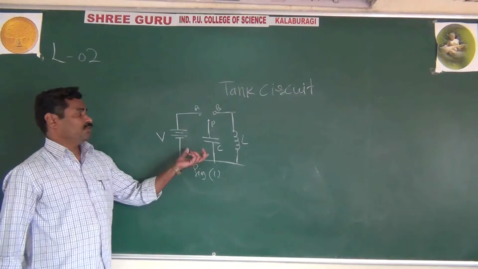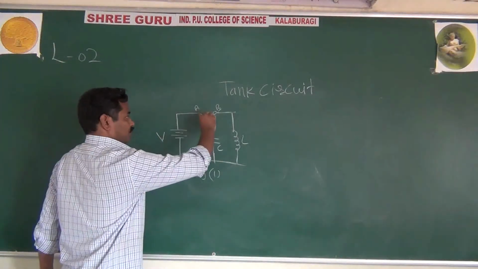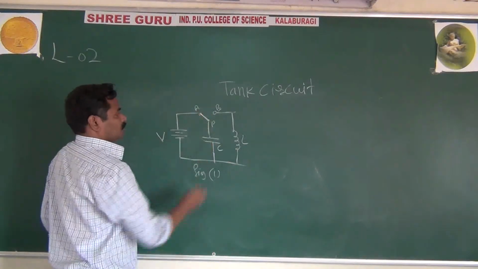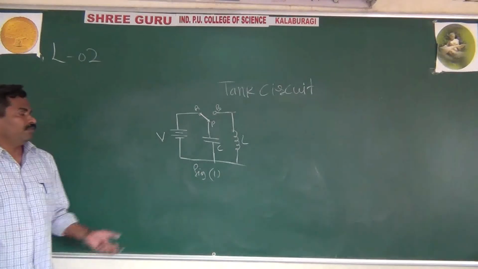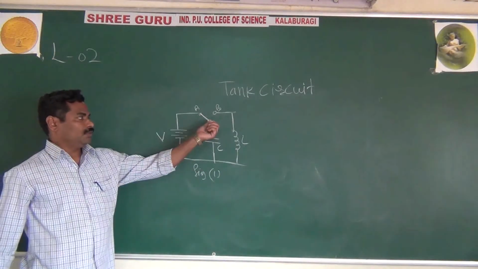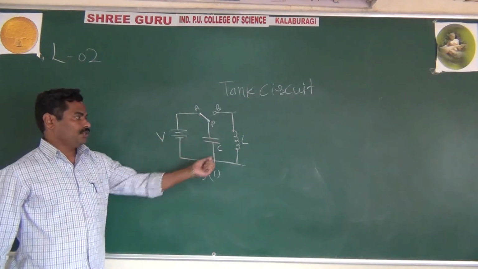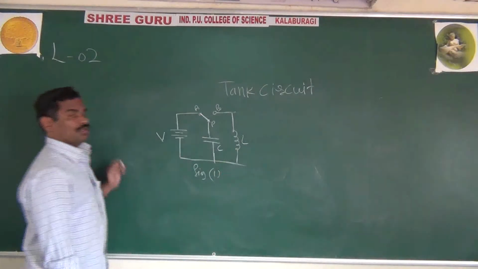And here the important thing: if you connect the two-way key, this is a plug key, to position A, then what happens? The capacitor will charge.